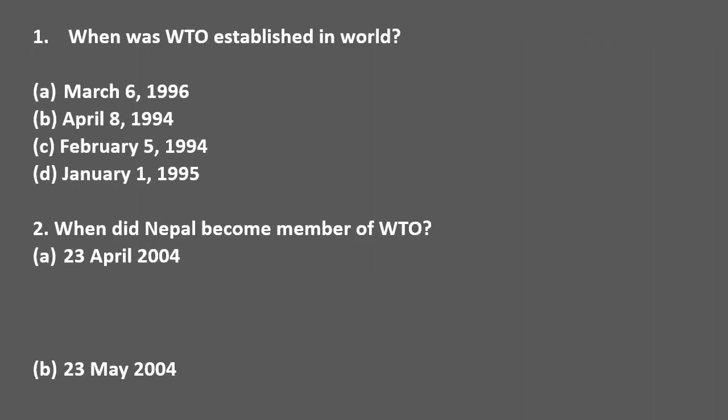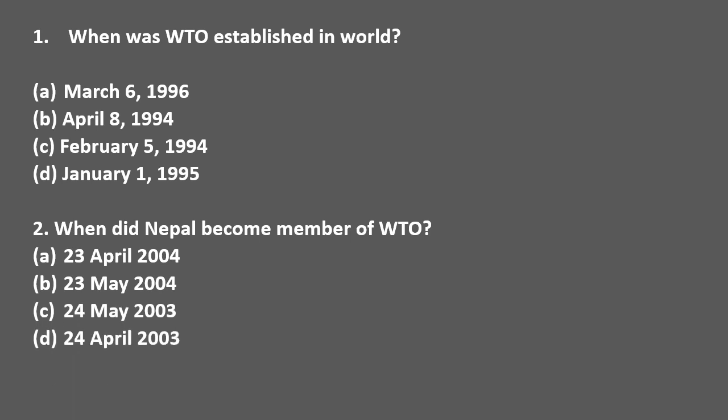Question number 1. When was WTO established in world? Options are March 6, 1996, April 8, 1994, February 5, 1994 and January 1, 1995. The correct answer is option D, January 1, 1995.